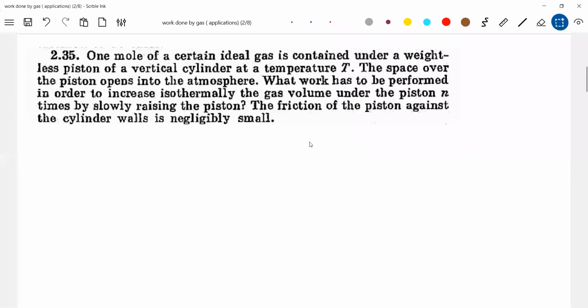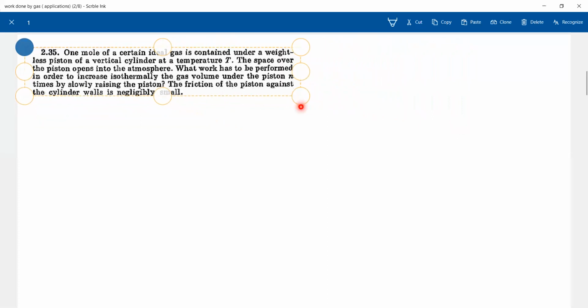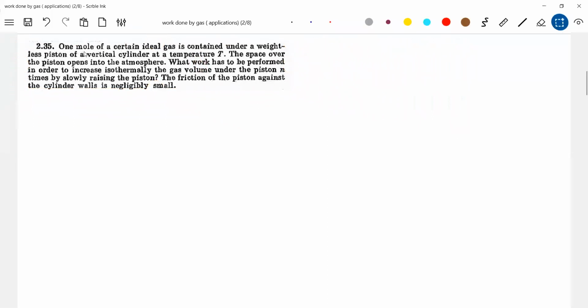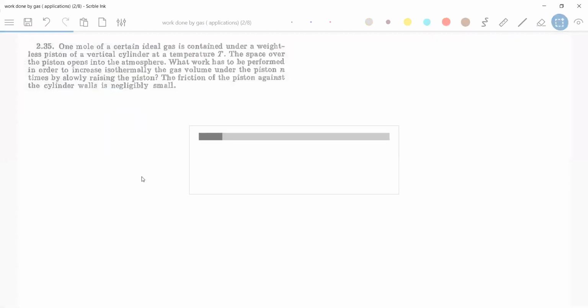I intentionally did not give a diagram, because a student has to imagine the physical situation.